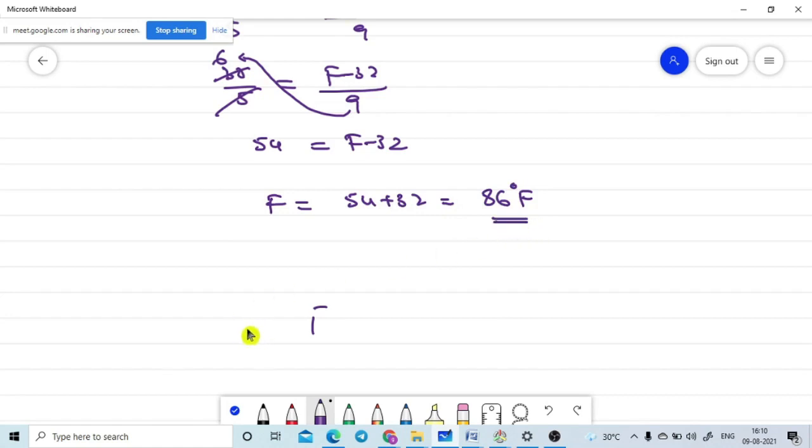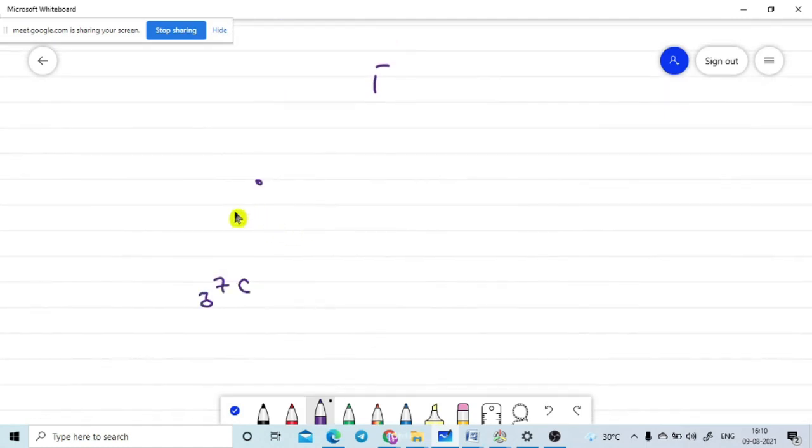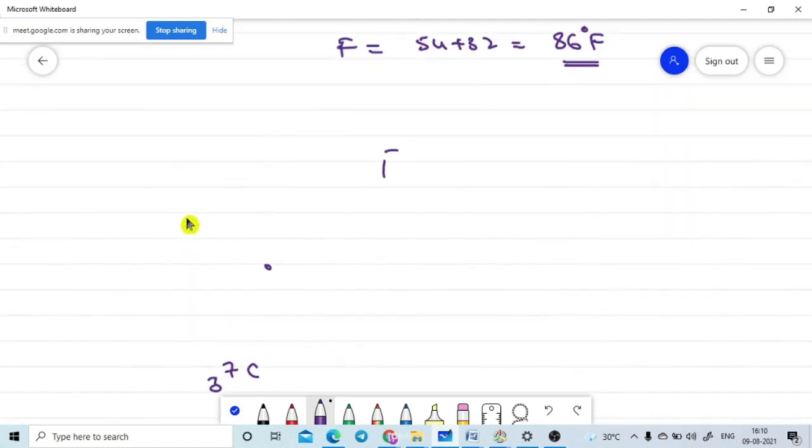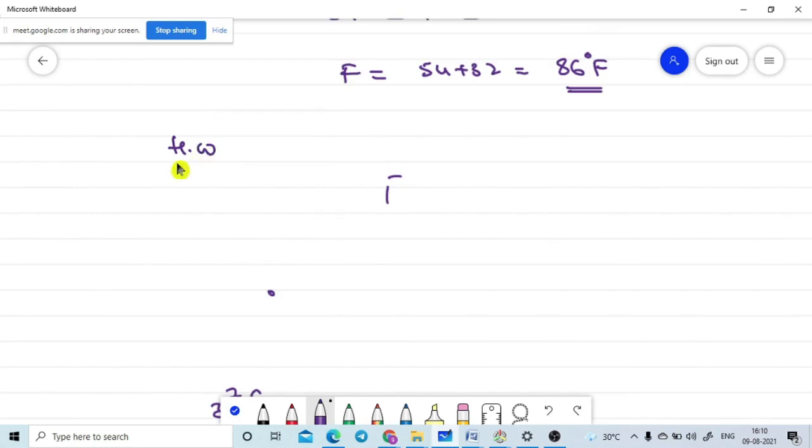Now I am planning to close here. Let me give one small homework for you. What is the human body temperature? The human body temperature is 37 degrees Celsius. So it is a very small homework only. The human body temperature is 37 degrees centigrade. You need to convert these 37 degrees Celsius into the Fahrenheit scale as well as the Kelvin scale. This is your homework.